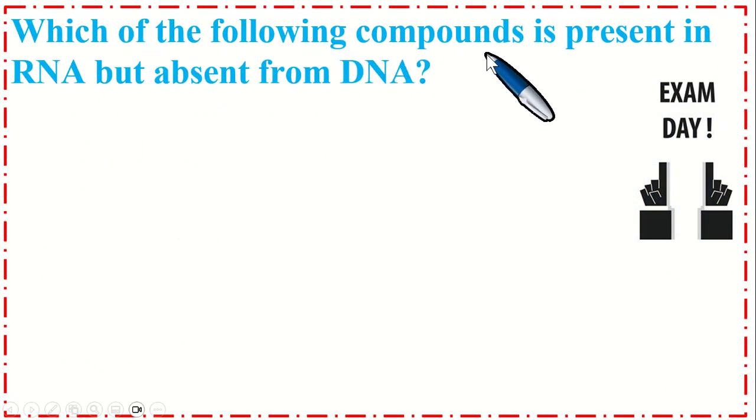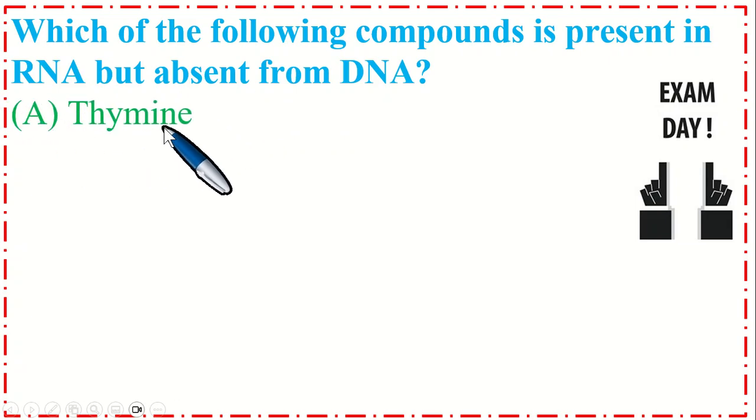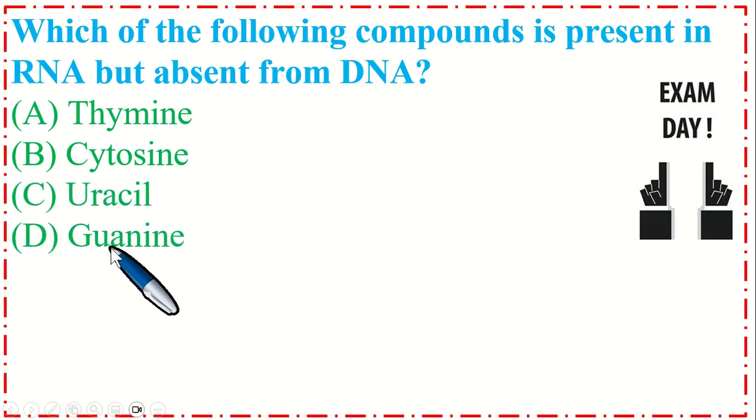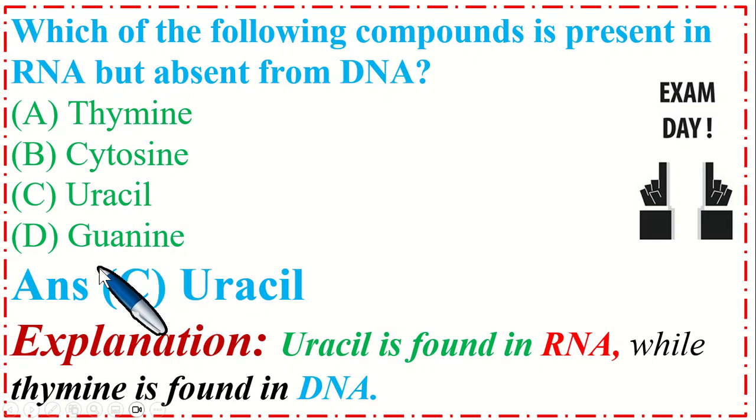Which of the following compounds is present in RNA but absent from DNA? Option A thymine, B cytosine, C uracil, and option D guanine. So the correct option is C, uracil. Uracil is found in RNA while thymine is found in DNA.